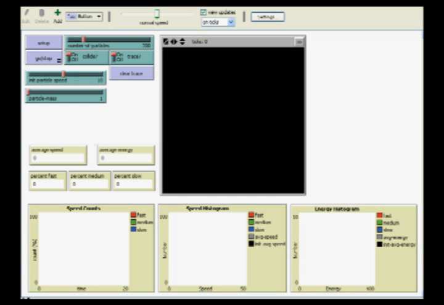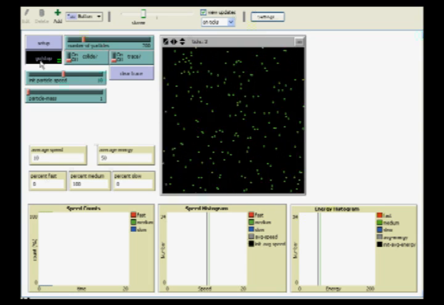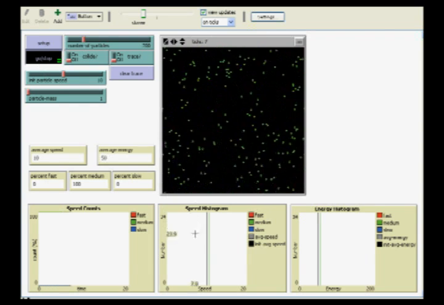First, let's see how collisions between molecules affect the distribution of kinetic energy in the gas. Let's first set up the simulation. We'll set the number of molecules to 200, and we'll leave their mass at 1. We'll begin with a moderate initial temperature, which gives us an initial speed of 10. We're going to turn tracking off for the moment, and we'll turn collisions off as well. Finally, we're going to slow things down a little bit so we can more easily see what's going on. Now we press Setup, and we're ready to go.